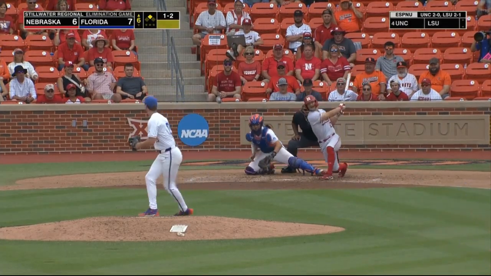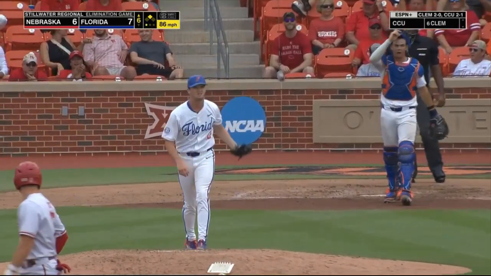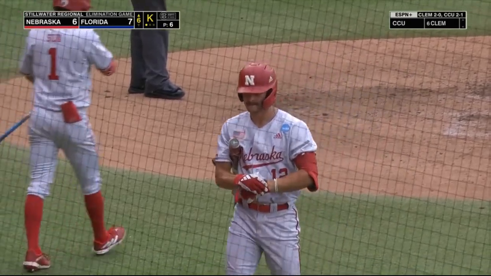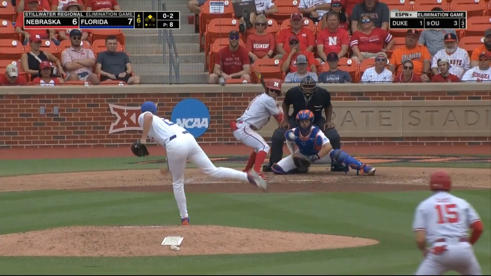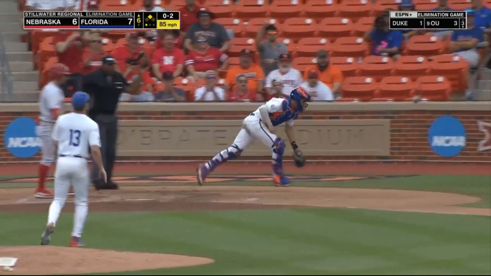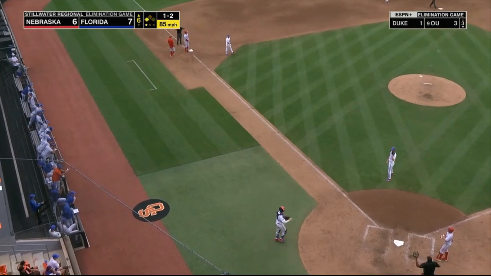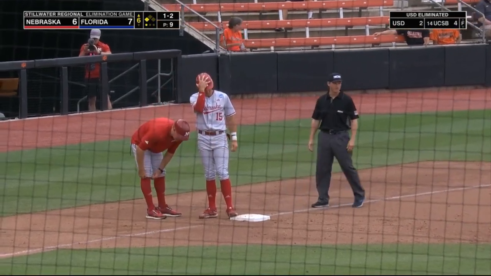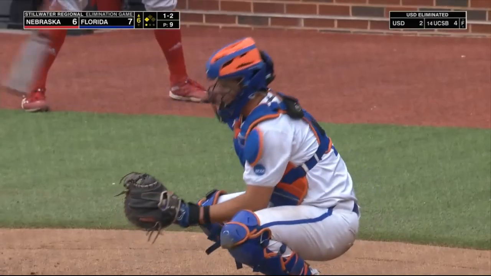1-2 pitch. Swing and a miss on the slider. That's a rough at bat. Try to get the bunt down. Can't get the bunt down. Slider low, and Heyman couldn't block it, and easy extra 90 for Dylan Carey. He didn't hesitate on this one, as it didn't get away from Heyman.